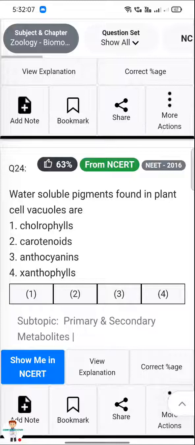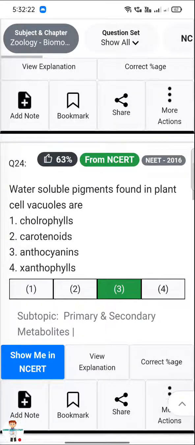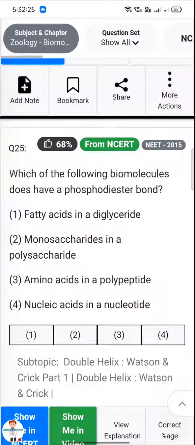Next, water-soluble pigments found in plant cell vacuoles are chlorophylls, carotenoids, anthocyanins, xanthophylls. Answer is anthocyanins. Which of the following biomolecules does have a phosphodiester bond? Fatty acid in diglyceride, monosaccharides in a polysaccharide, amino acid in a polypeptide, nucleic acid in a nucleotide. Nucleic acid in a nucleotide.